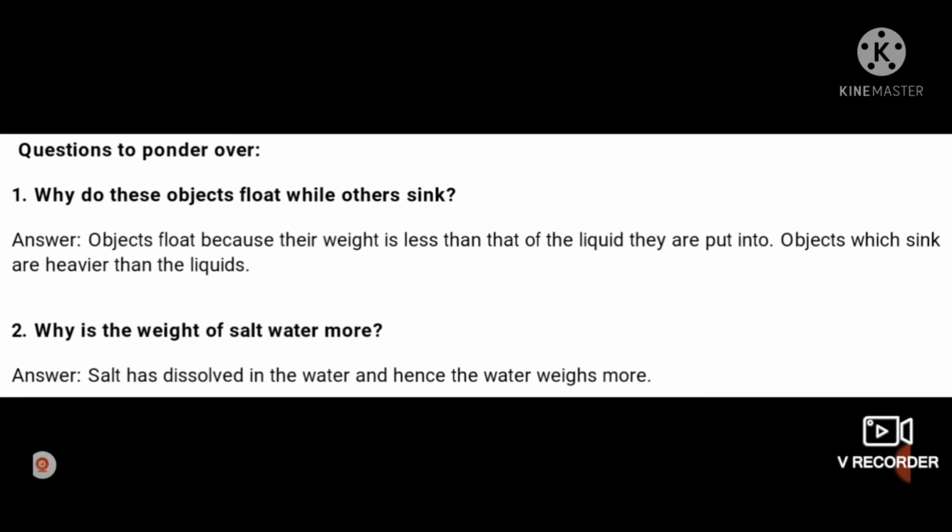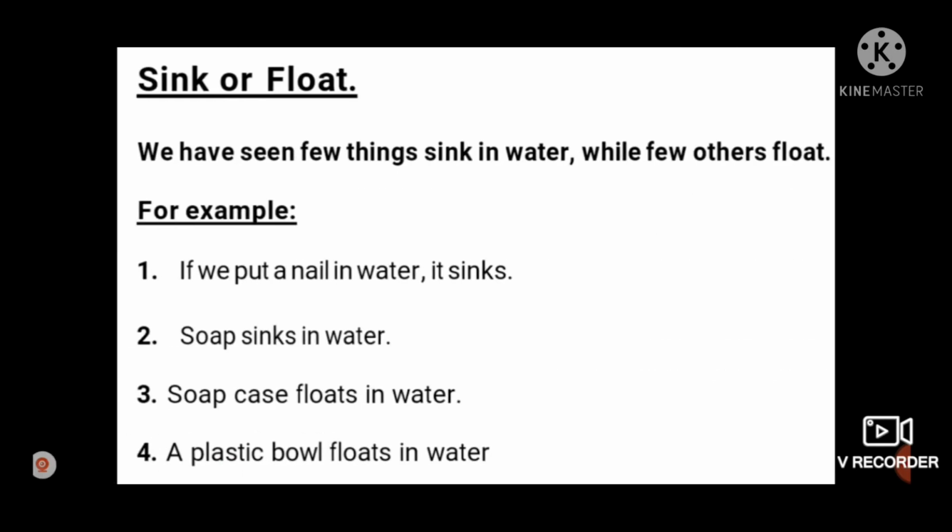And why is the weight of salt water more? Salt has dissolved in the water and hence the water weighs more. So these two questions are now clear to your mind. Then, sink or float. We have seen few things sink in water while few others float.